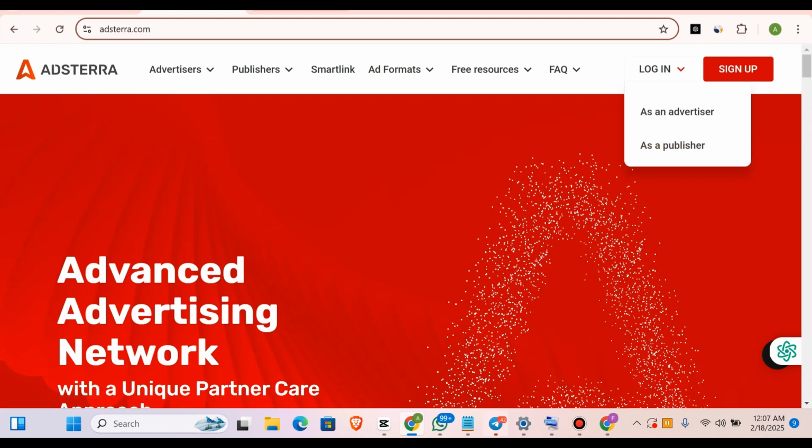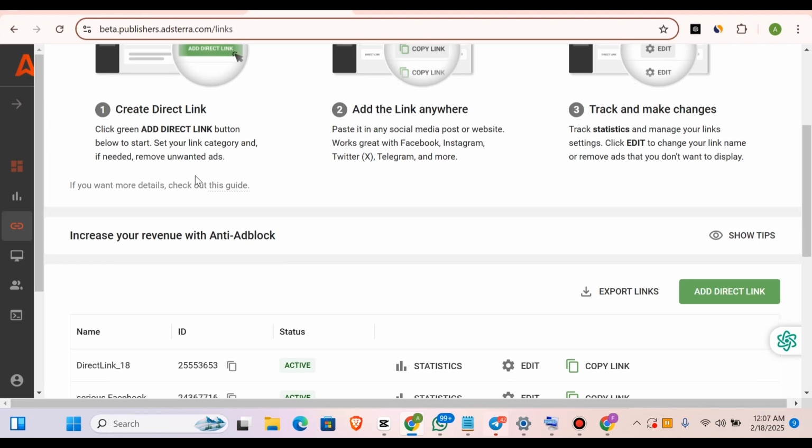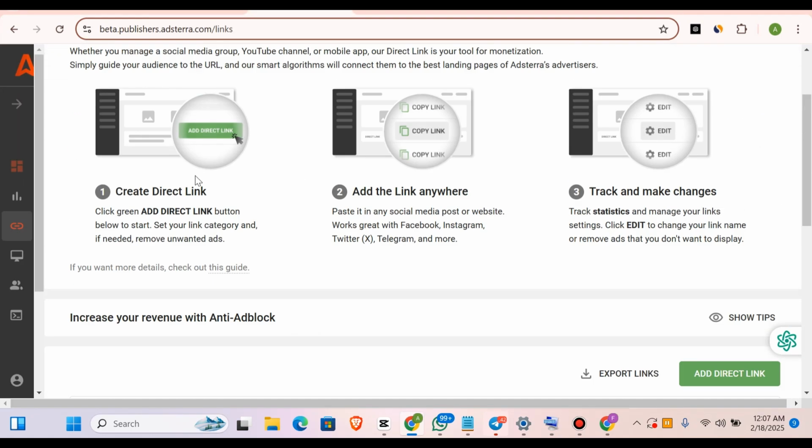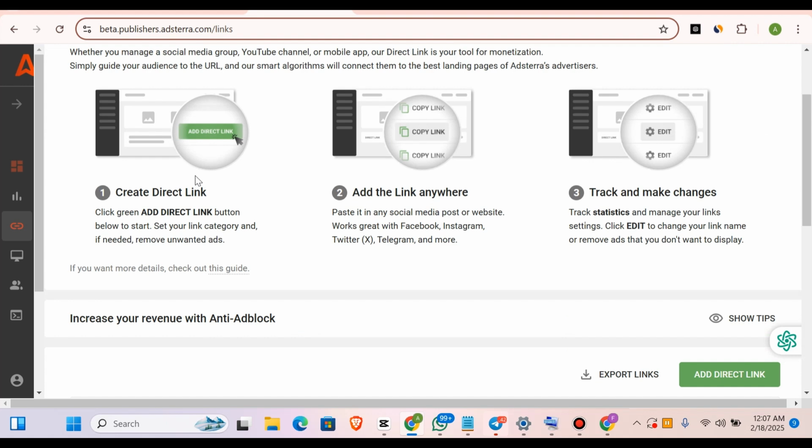Now once you sign up, we're going to take you to this particular place here. What you're basically going to do today is use our website and our direct link to engage in our work. Both of these indicators are going to work for us on Adsterra, so we're going to use both of them in this same video, so stick to the end.